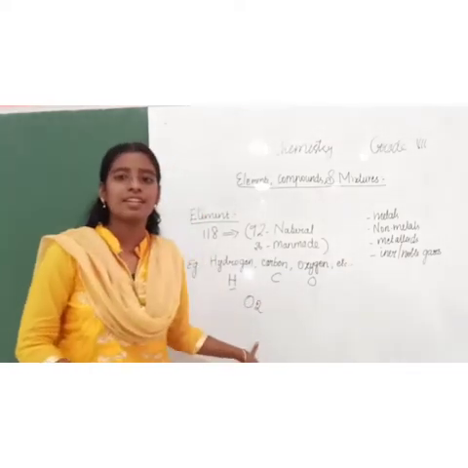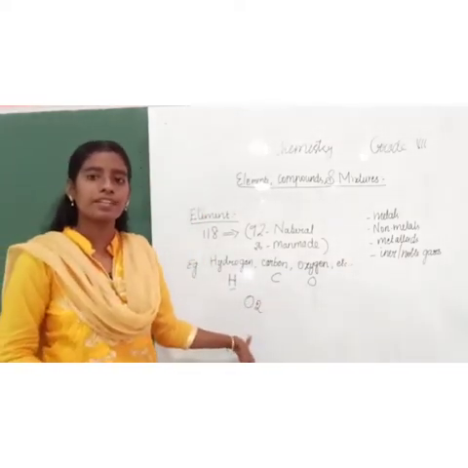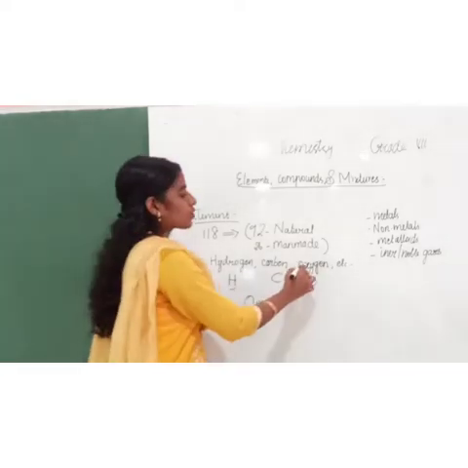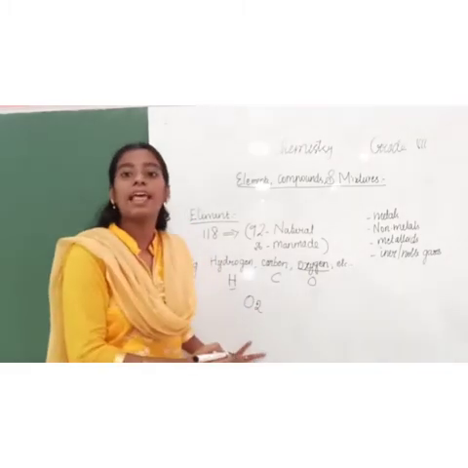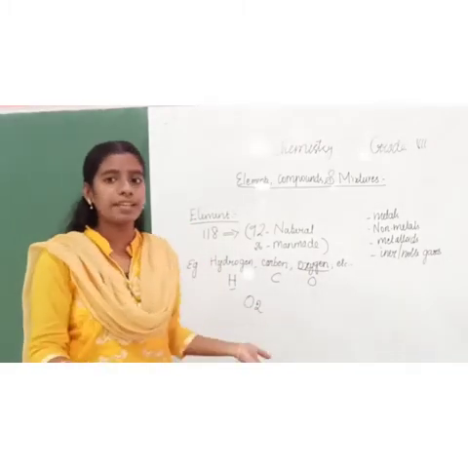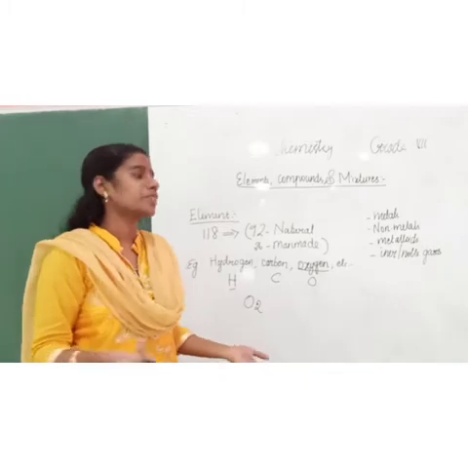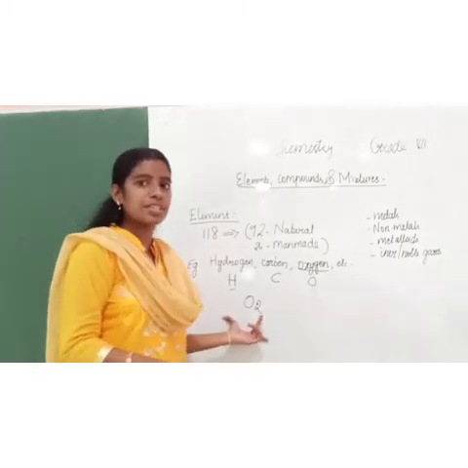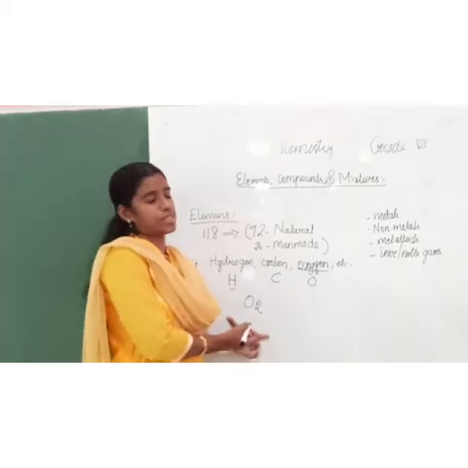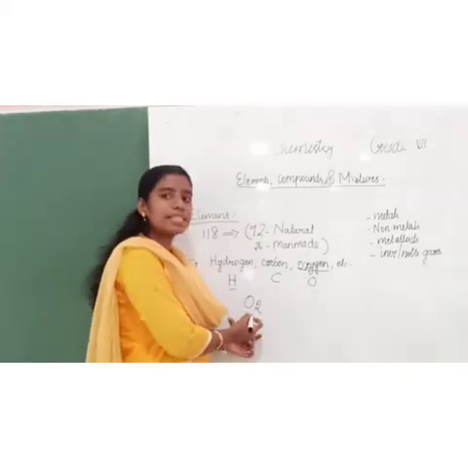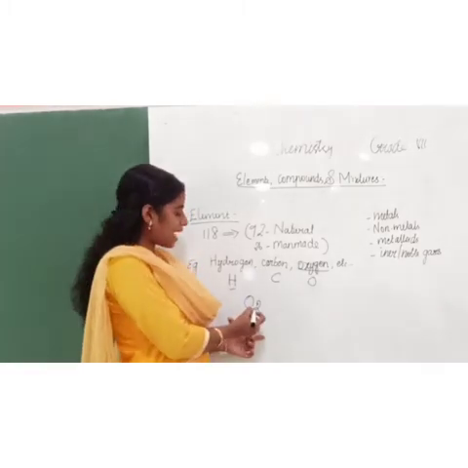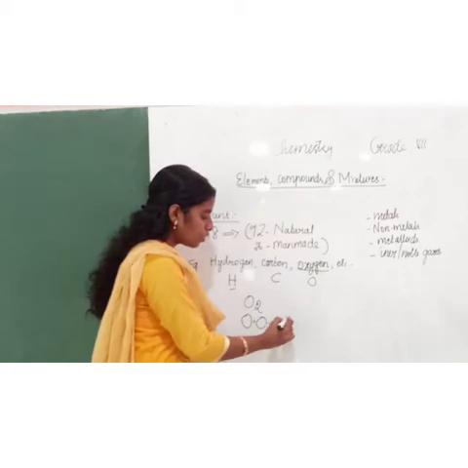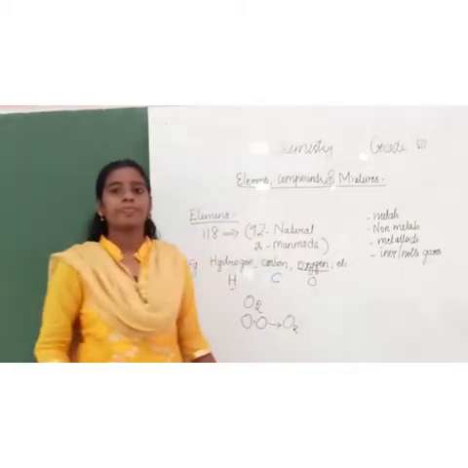O2, right? What is the chemical formula for oxygen? O2. Now, this oxygen is an element. It cannot be broken. But it is a combination of similar atoms. That is, oxygen is an element. This has 2 atoms of oxygen to form O2.